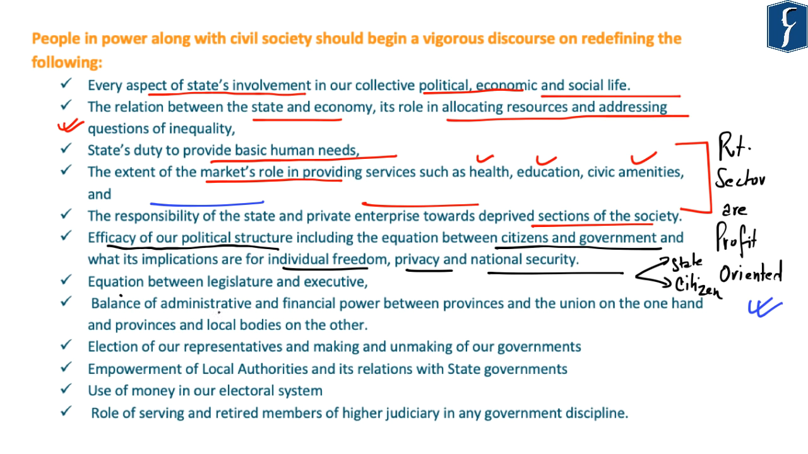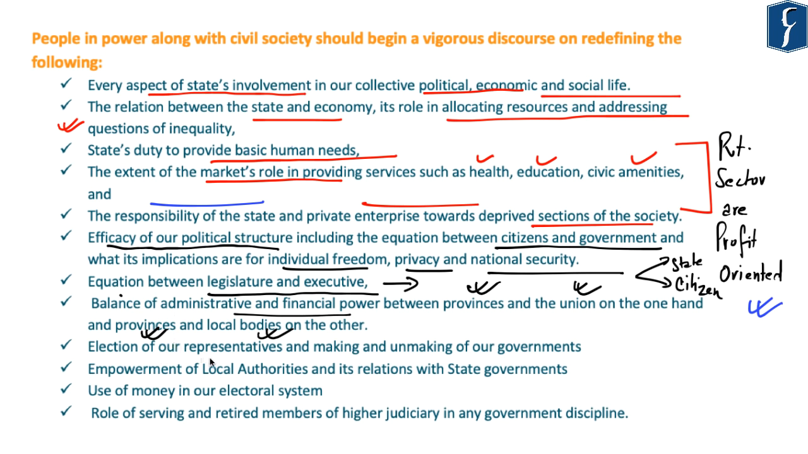Further, there is also a need for a relook of equation between legislature and the executive and also the way they function with each other. Further, there is also a need to look into the balance of administrative and financial power between states and union on one hand and between states and the local bodies on the other hand.